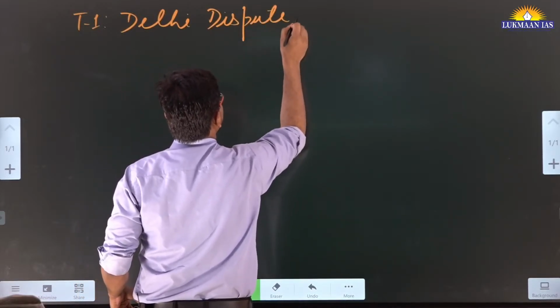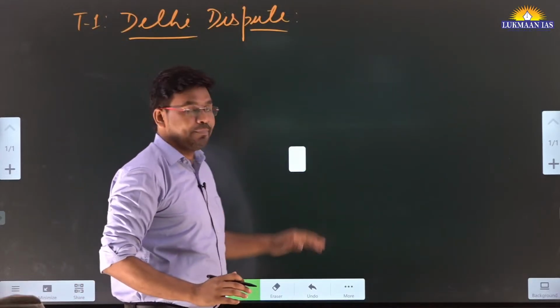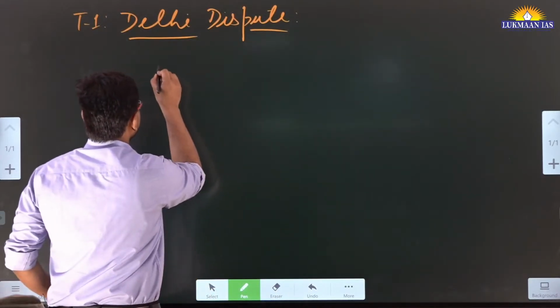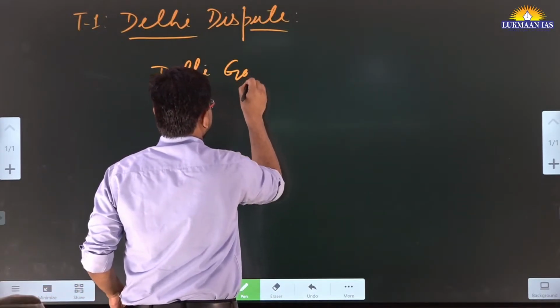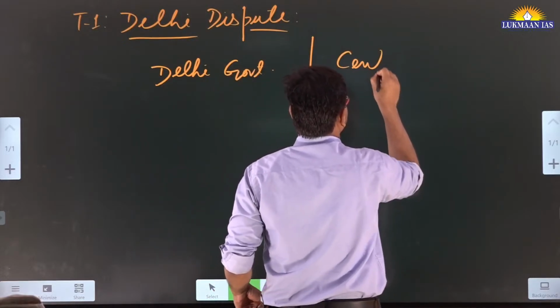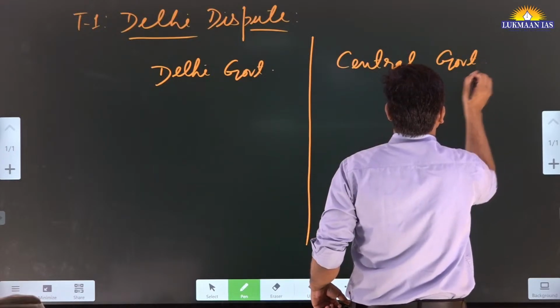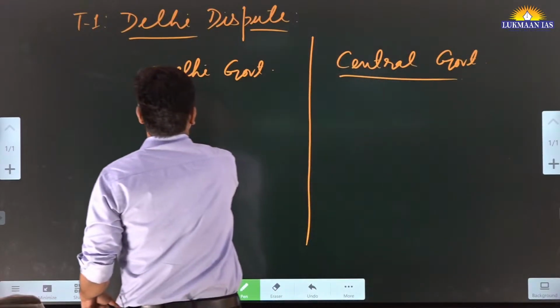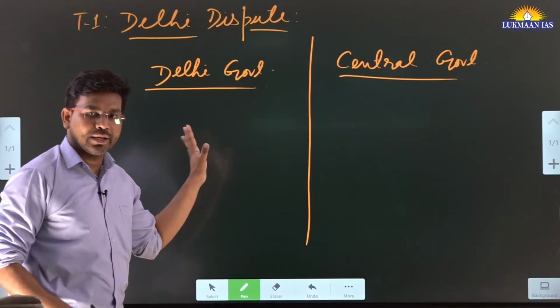So we are going to discuss this particular topic. So what is the dispute all about? We are going to discuss that dispute as well. Okay, so the dispute is between the Delhi government and the central government. So we will discuss this dispute, right, and I'm going to mention them.